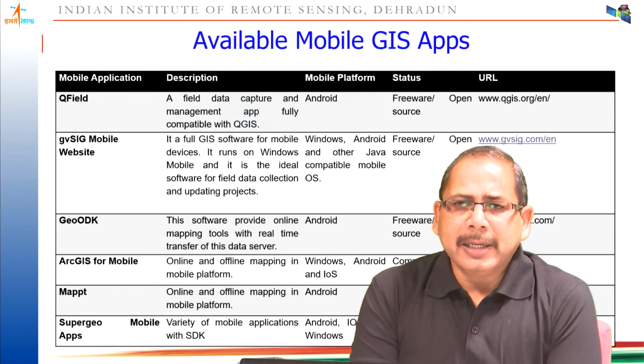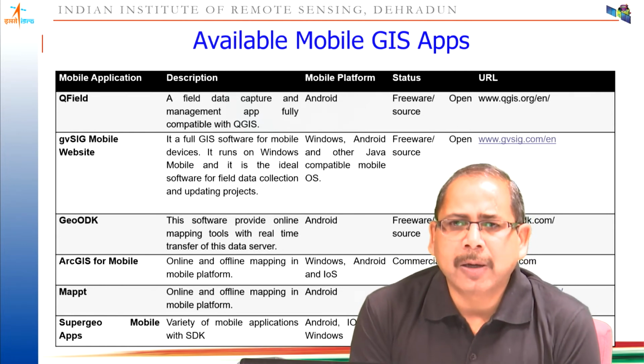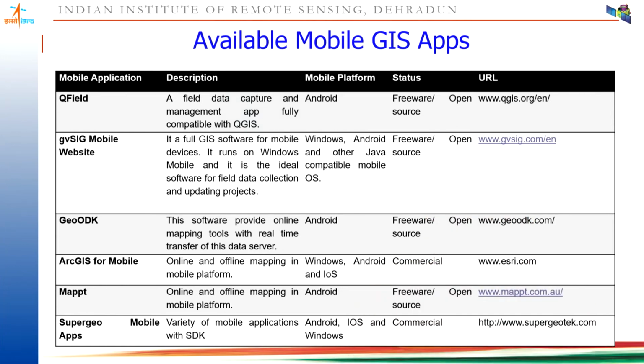So in this slide I have listed a few open source and commercial software which are available for mobile GIS applications. The first software is QField. QField is a product from Quantum GIS.